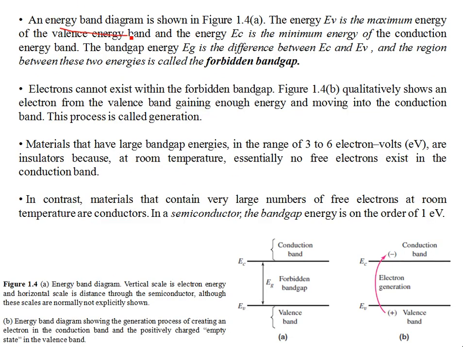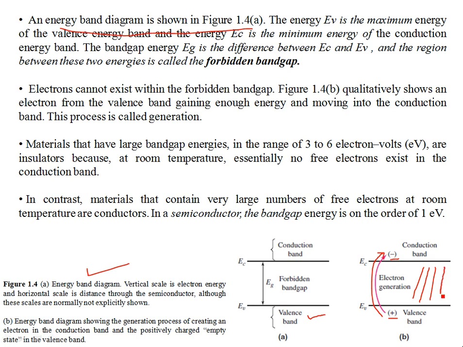So you see an energy band diagram is shown in figure 1.4a. In this figure, you have the valence band, where this is the maximum energy that the electrons can have. Unless they are provided enough energy, they are thermally excited and jump to the conduction band, where they start conducting, leaving empty valence states, positive states, holes, behind. They cannot conduct, and they cannot stay over here. This is the forbidden band.